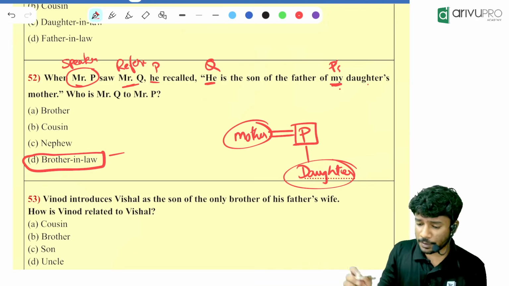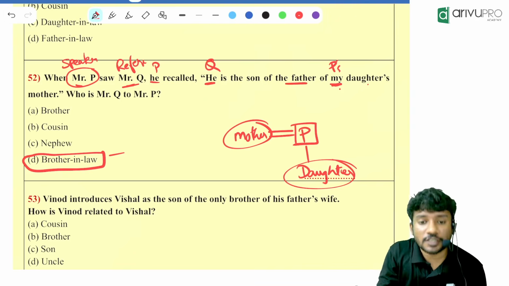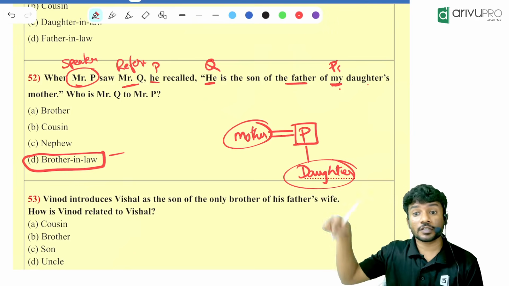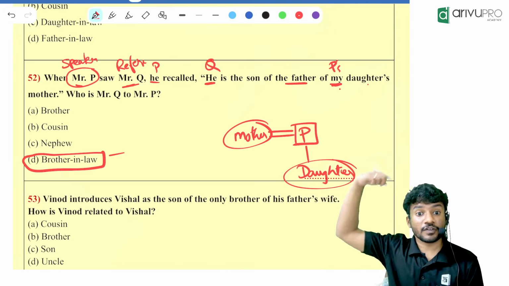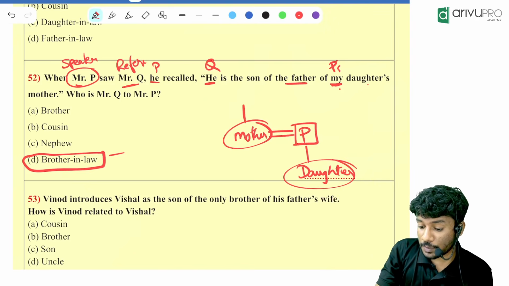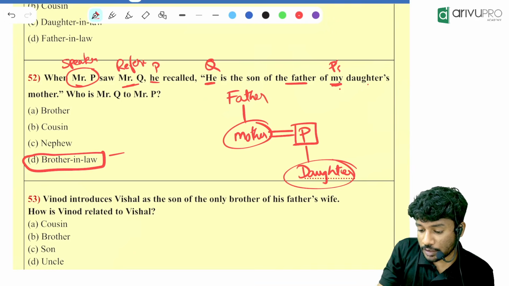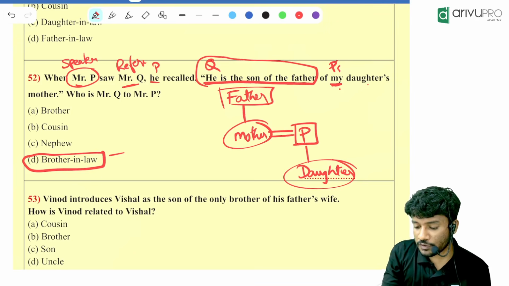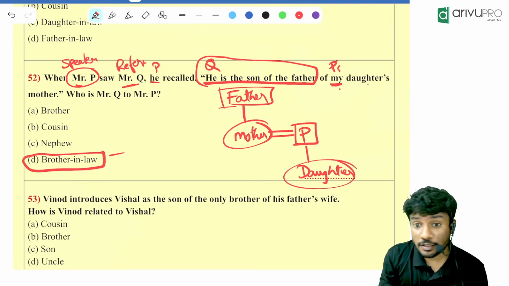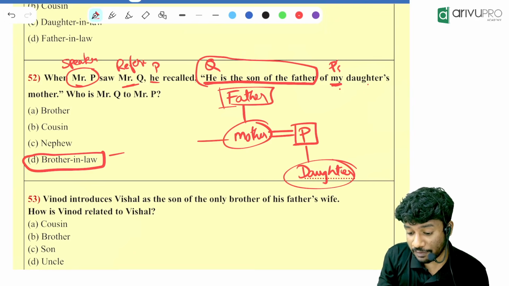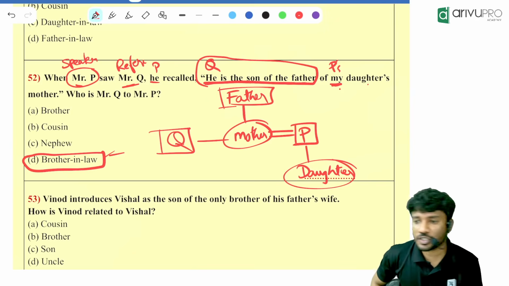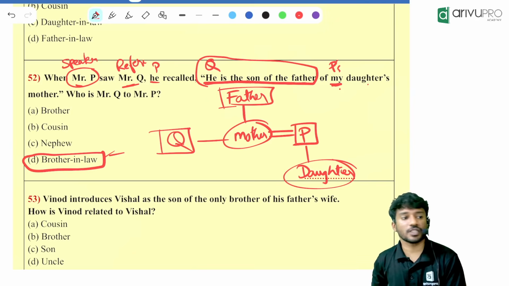Correct. Then, father of my daughter's mother. Father of your daughter's mother means what? Your wife's father. That means this mother will be having a father. Then Q is the son of the father. Can mother be the son? No. That means the mother will have a sibling whose name is Q. Now tell me how both of them are related. They are brothers-in-law to each other. That's why option D is the answer.